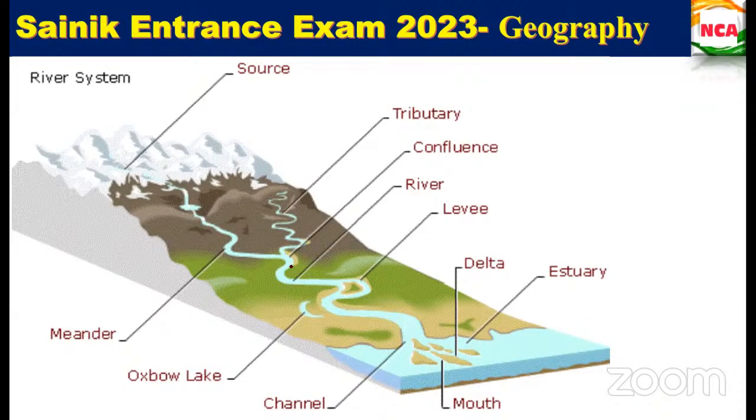That is what tributaries are. Where it is joining is called the confluence. And the mainstream river, after a point of time, will change its path by creating a path detached from it, that is called an oxbow lake.